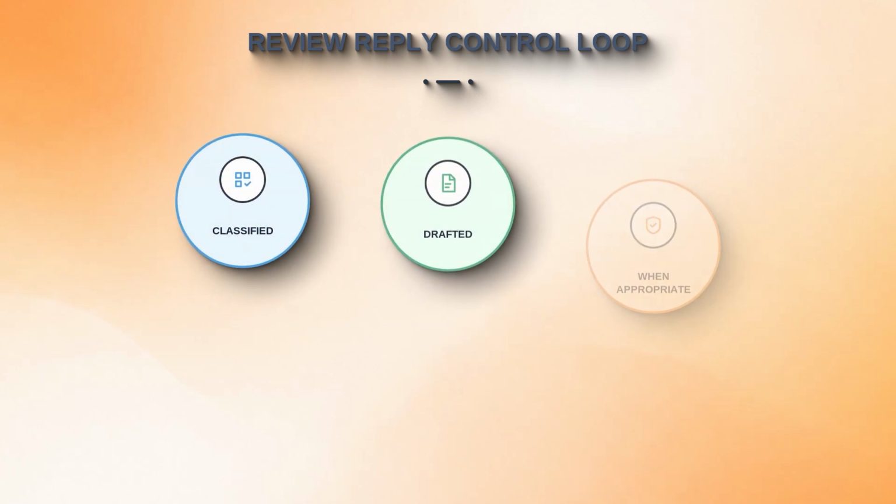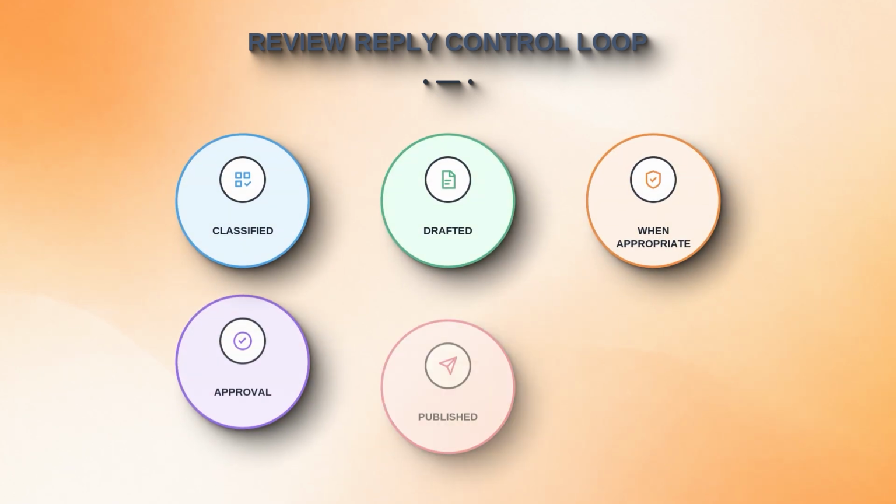I call this the review reply control loop. A new review gets classified, receives a draft when appropriate, goes to approval, gets published, then gets logged. The loop matters more than the writing model. Keep it simple. Your service is the control around the reply, not a clever paragraph generator.